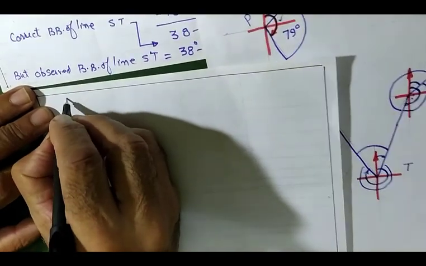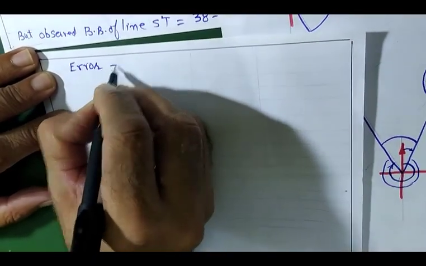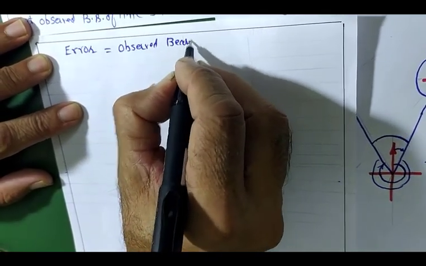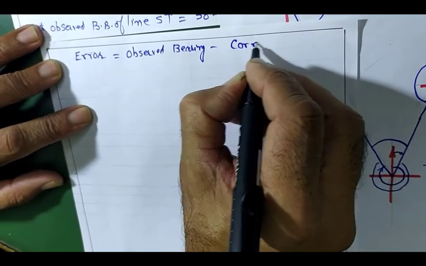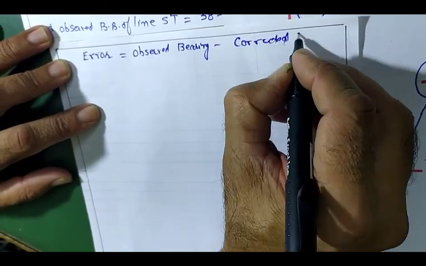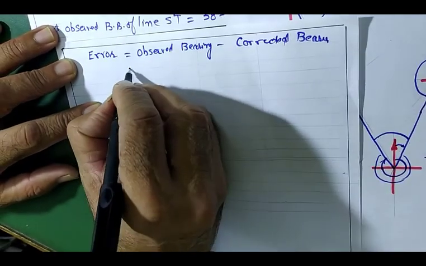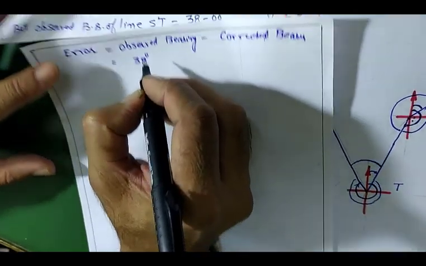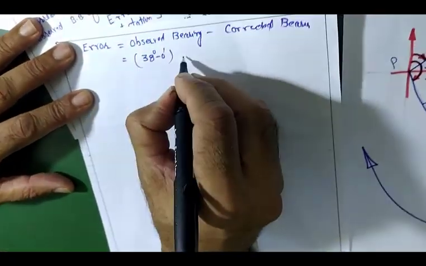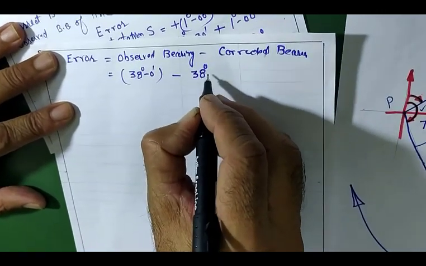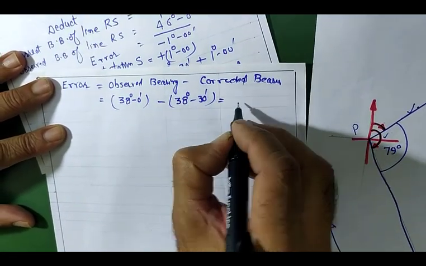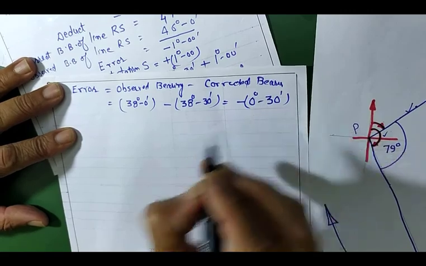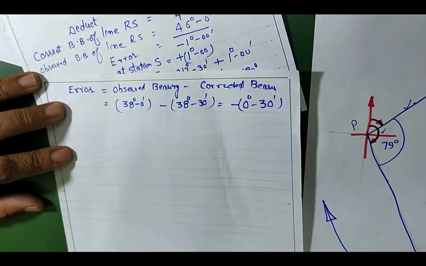You can write down again, error. This is again given by observed bearing minus corrected bearing. So the observed value is equal to 38 degree 00 minute and corrected is 38 degree 30 minutes. Again the error is minus 0 degree 30 minutes. This error is at station T.